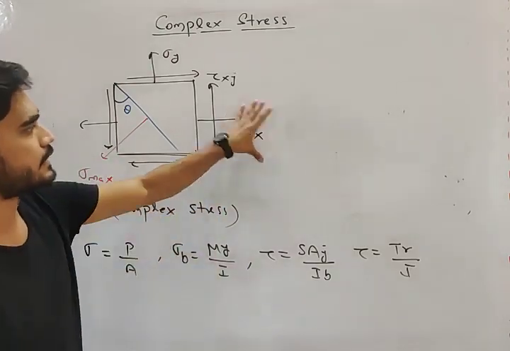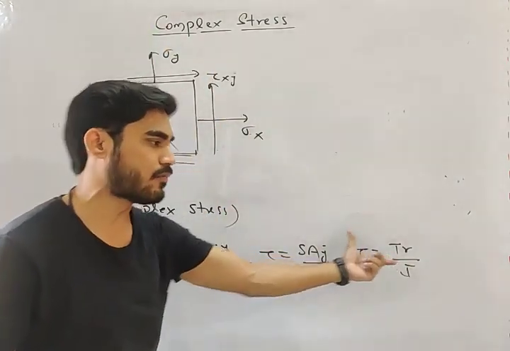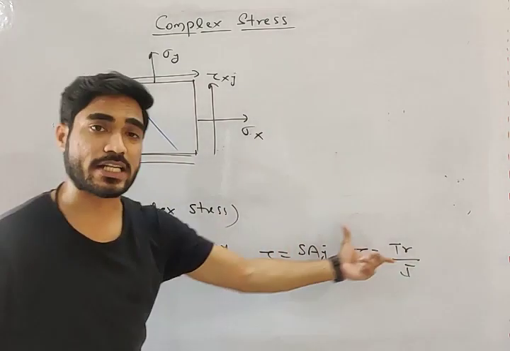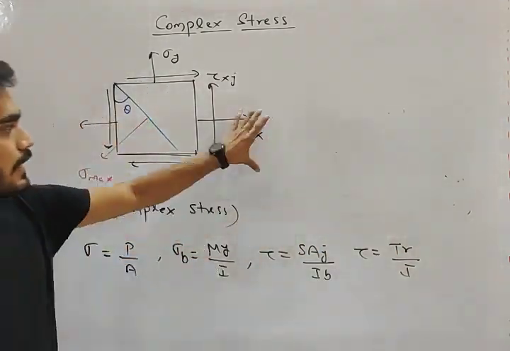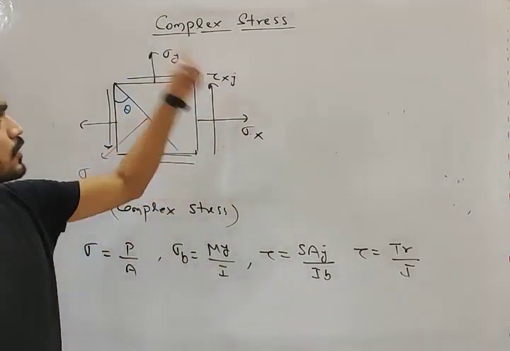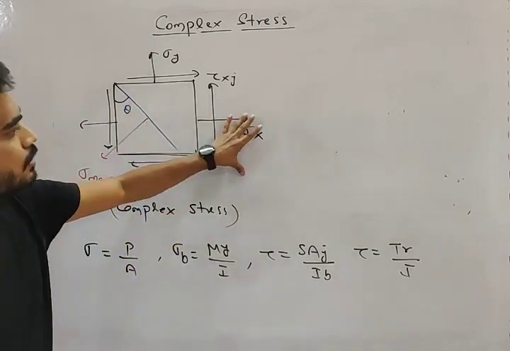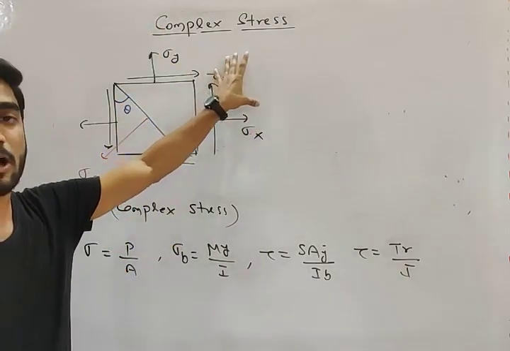Complex stress means there is sigma x, there is sigma y, there is tau xy, and we can easily calculate them using these equations. इन equations से जो भी हम stress निकाल रहे हैं, that is sigma x, sigma y, or tau xy. Okay, but if there is complex stress condition, then it doesn't mean that this will be your sigma max or this will be your tau max.